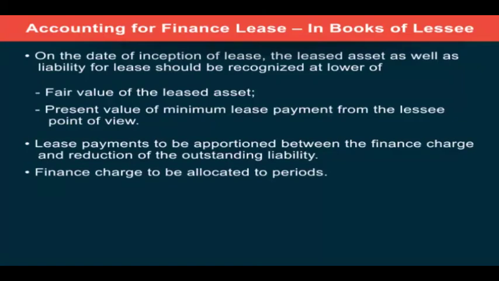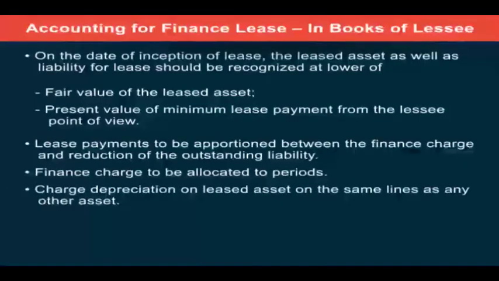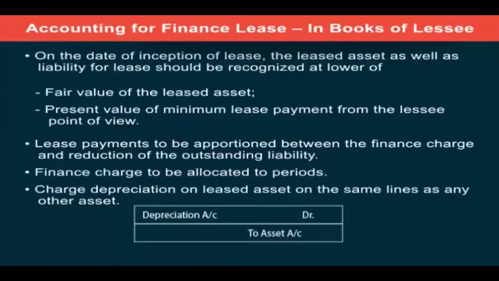Lastly, the lessee being the owner of the asset has to charge depreciation on the leased asset on the same lines as that of other assets. Like we have seen in accounting standard 6, wherein the depreciation would be charged on the asset, on the same lines we will charge the depreciation in the books of lessee. So for passing the entry for depreciation, we'll pass the entry depreciation account debit to asset account.